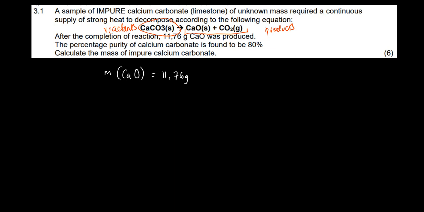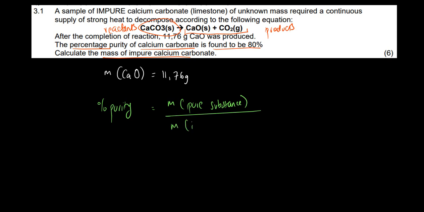So the percentage purity of calcium carbonate is found to be 80%. Calculate the mass of the impure calcium carbonate. It's a very beautiful question. If we were to write it, percentage purity is equal to the mass of the pure substance over the mass of the impure substance, and then we multiply that by 100.